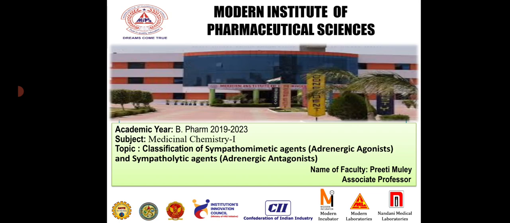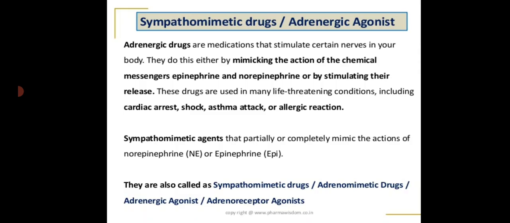Today, we will be studying the classification of sympathomimetic agents, which are also known as the adrenergic agonists, and the sympatholytic agents, which are also known as the adrenergic antagonists. Firstly, we will see what we mean by sympathomimetic drugs or the adrenergic agonists.